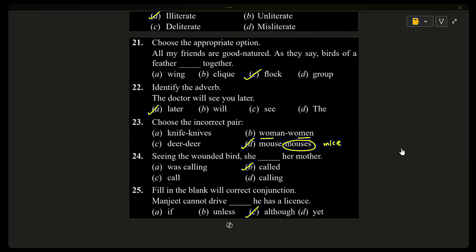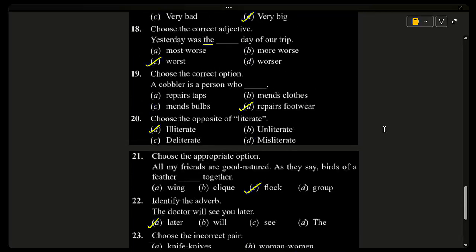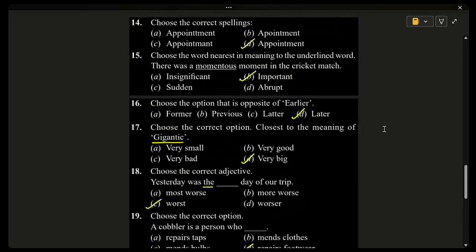So students, doubts in English, you can raise your hand now. Sasha, what is your doubt? Sir, can you explain again? Which one? The 15th question. Choose a word nearest in meaning to the underlined word. There was a momentous moment. Momentous means an important moment where defeat or victory will be decided. That is called momentous. That means important. Okay, sir.